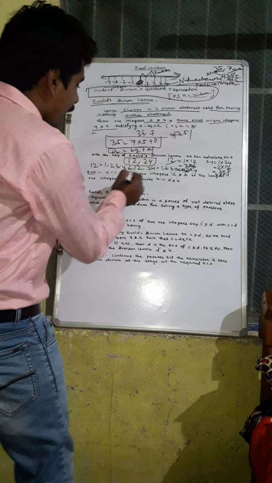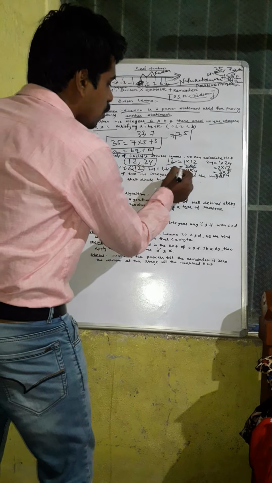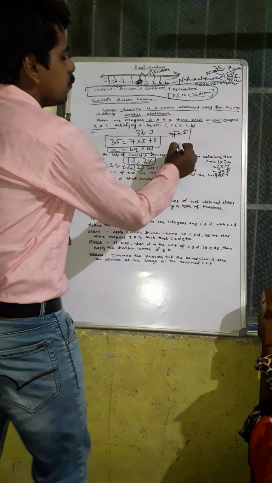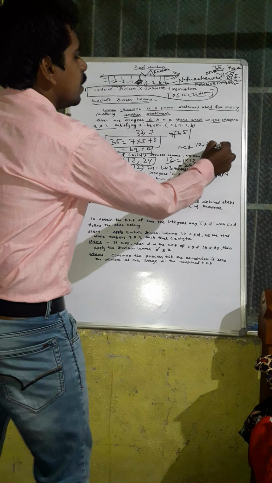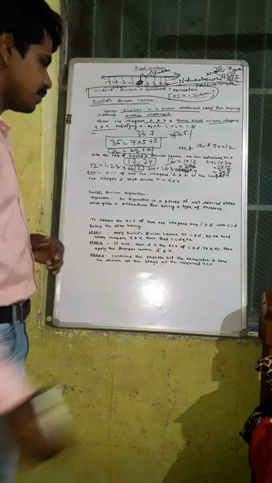So now the highest common factor is 12. So the HCF of 12 and 24 is equal to 12.